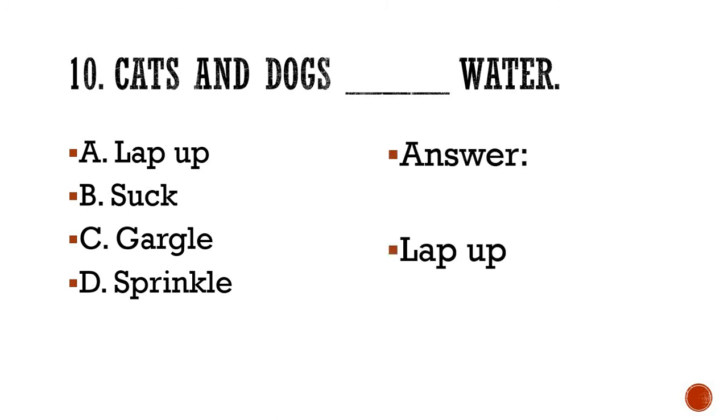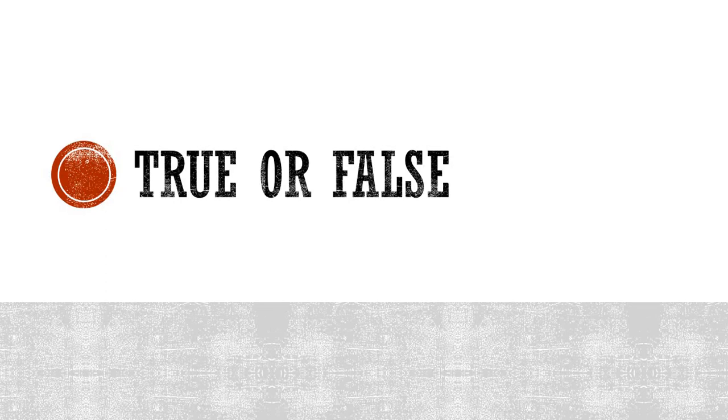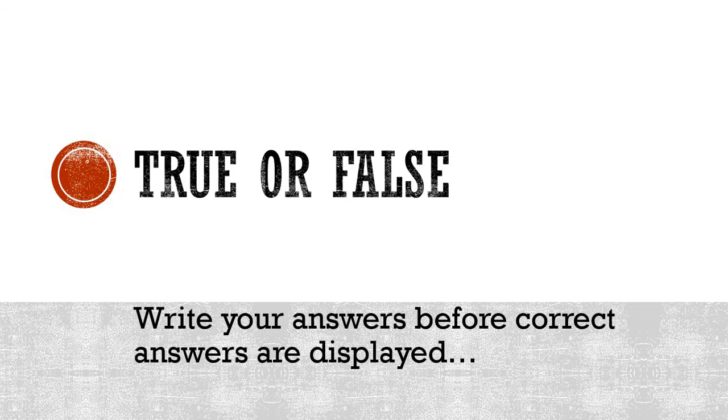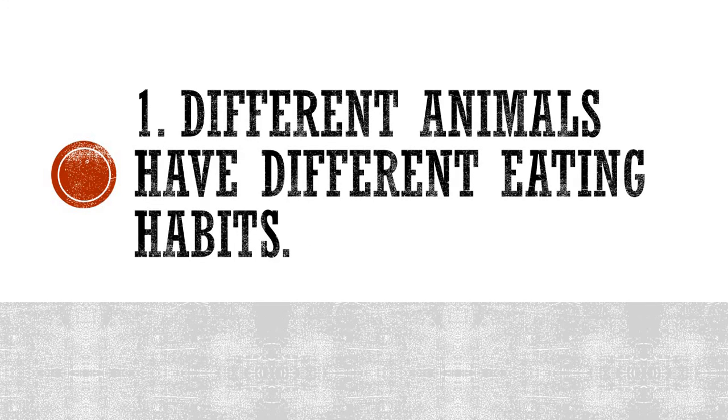Please compare your answer. Correct answer is lap up. They lap up the water with the tongue. If you know, I have even shown you the pictures. So this is the correct answer. Now moving on to true or false. Write your answers before correct answers are displayed like you did in the MCQ. Just you have to write answer 1 true or false, answer 2 true or false, whatever you feel like. Number 1. Different animals have different eating habits.